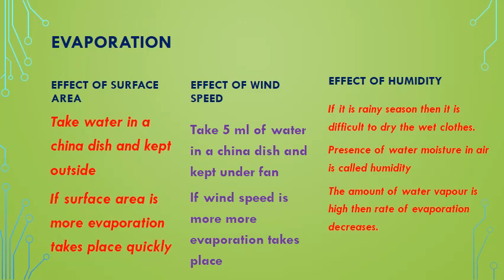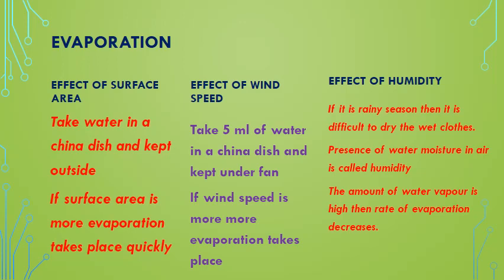So it is very difficult to dry again. In the rainy season, it is difficult to dry the wet clothes. Why? Because the air contains water vapor or humidity. What is humidity? The presence of water vapor is called humidity, isn't it? So water moisture present in the air is called humidity. If humidity is more, then it is very difficult to dry the clothes.